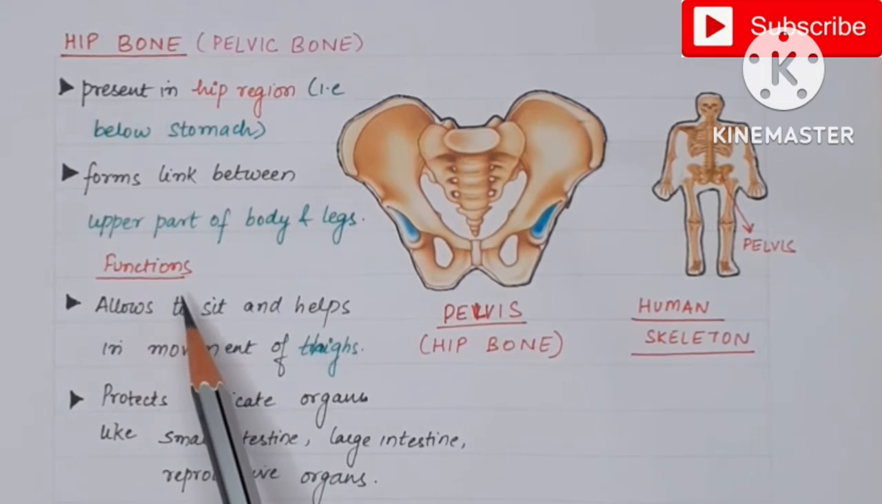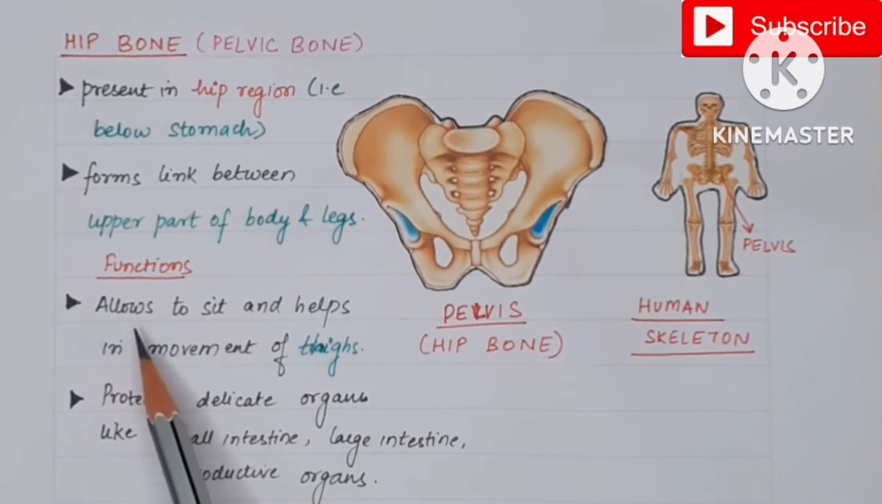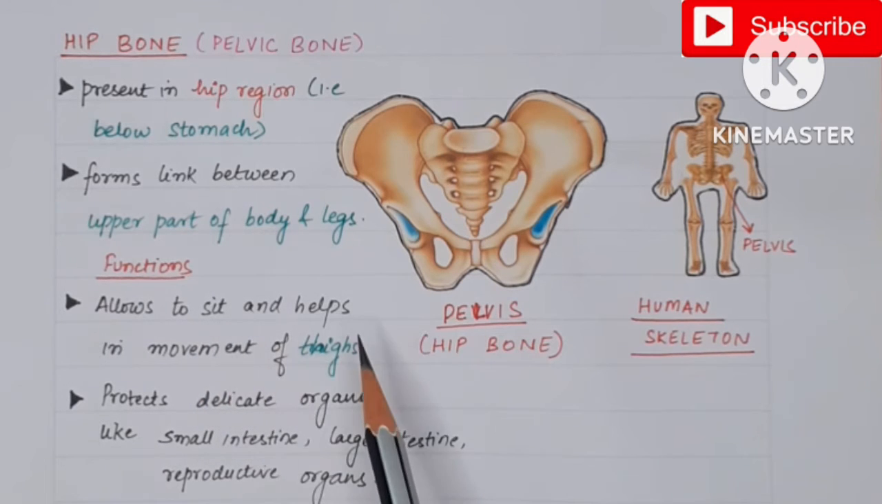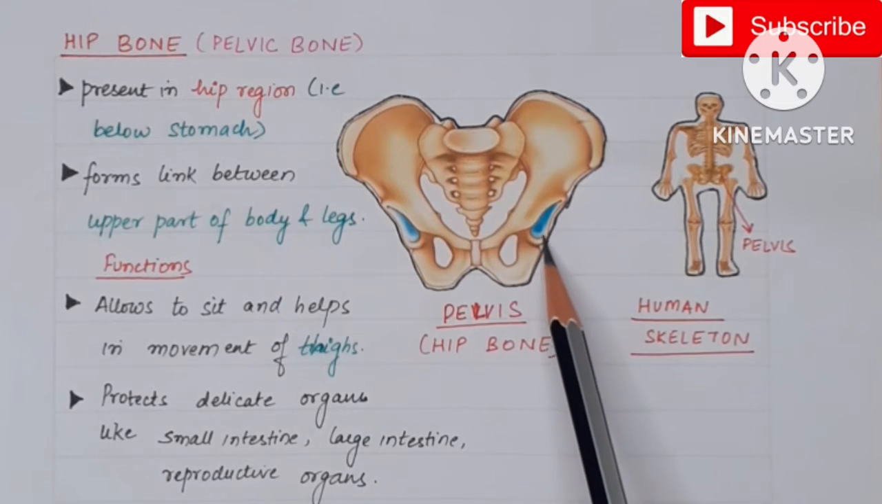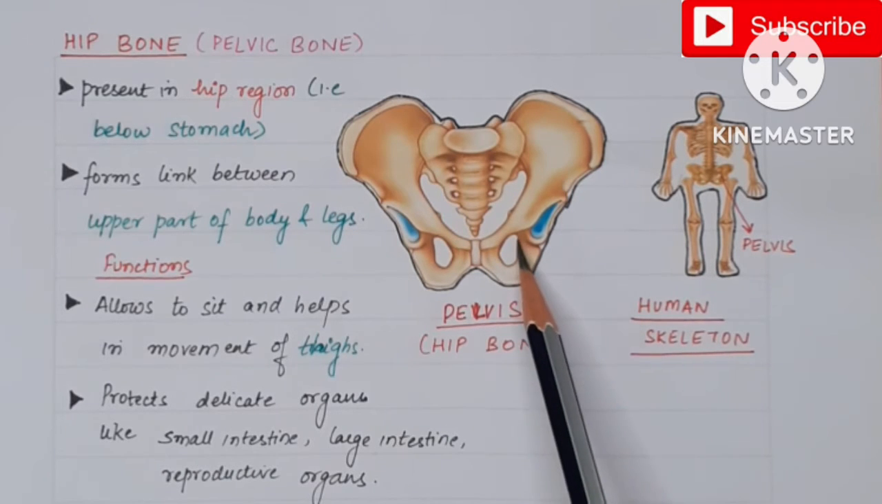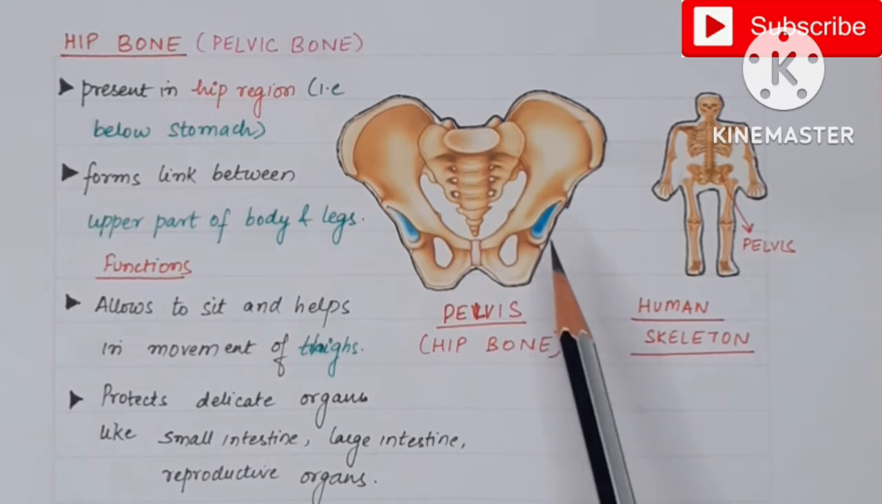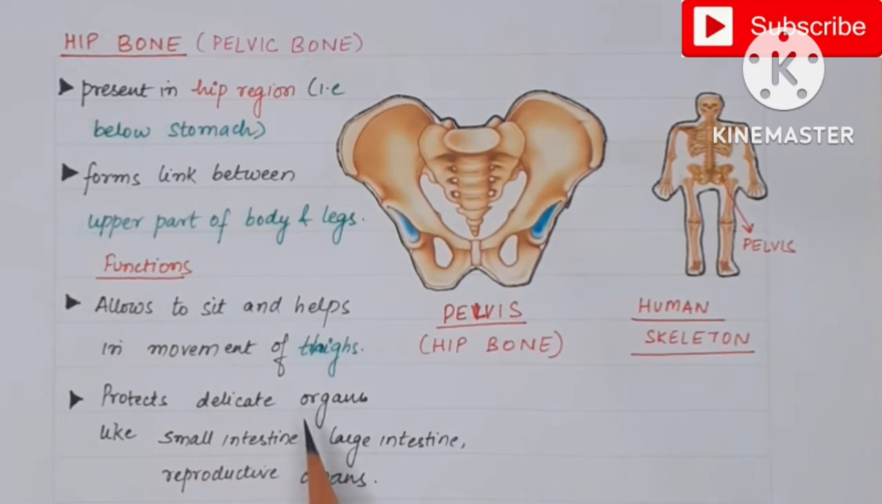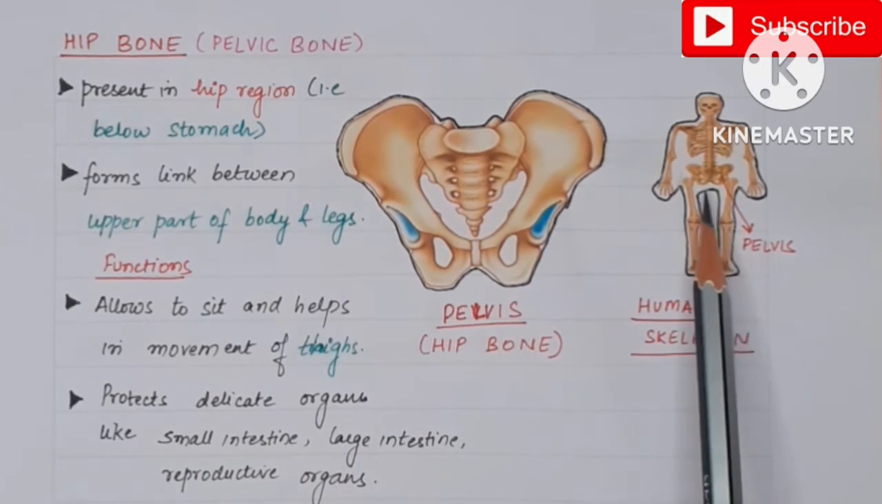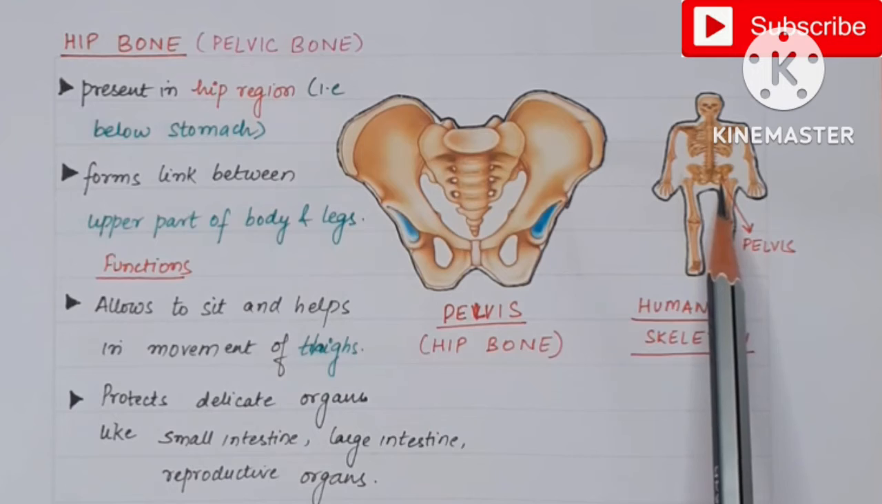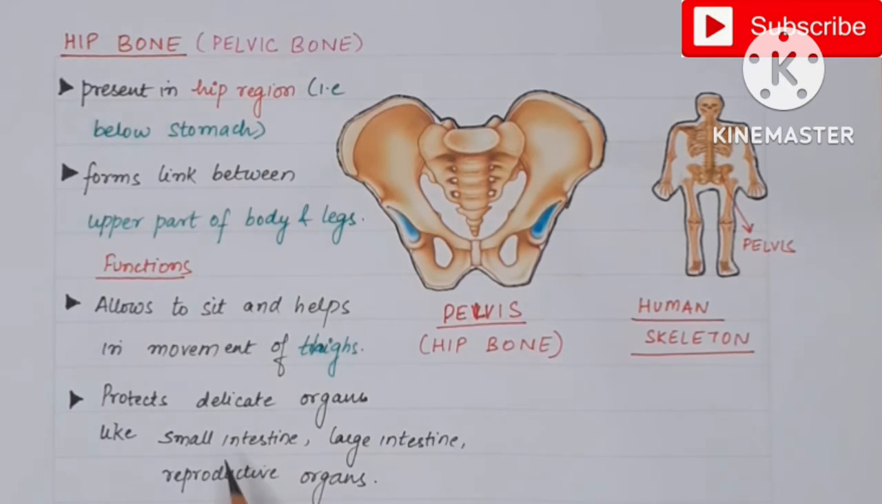Now coming to the function of the hip bone, it allows us to sit. Then it also allows us the movement of thighs, because there is a ball and socket joint between the pelvic bone and the thigh bone. Then it also protects the delicate organs present in this region. So what are the delicate organs which are present in this region? These are the small intestine, large intestine and the reproductive organs.